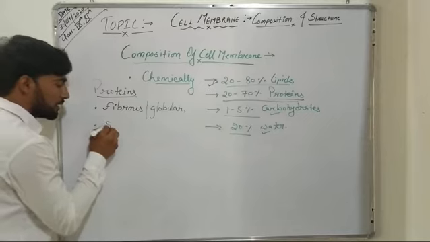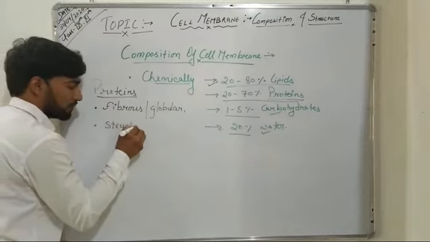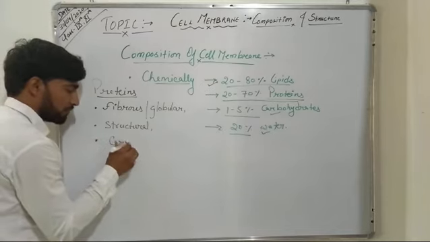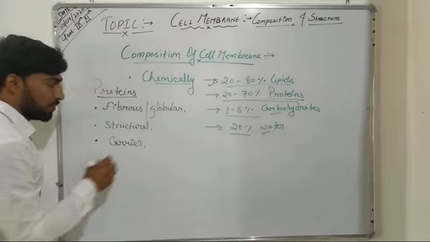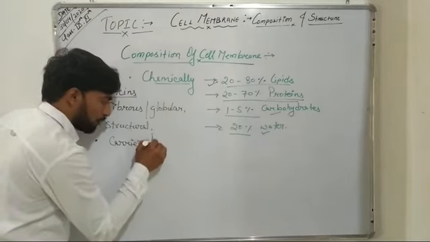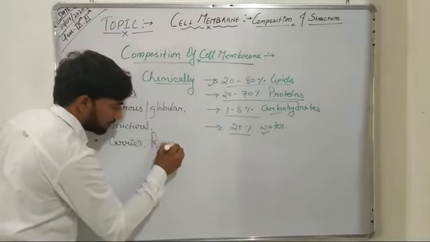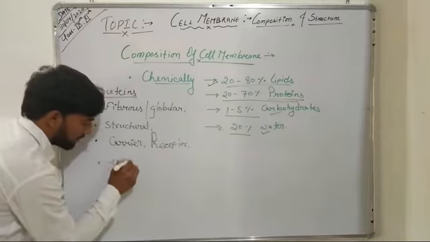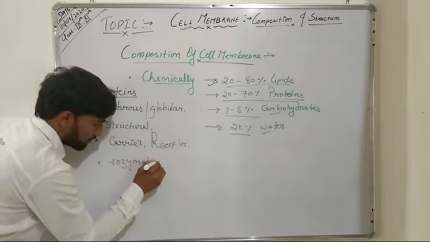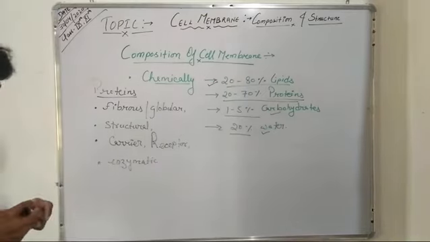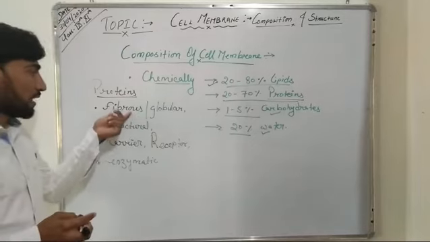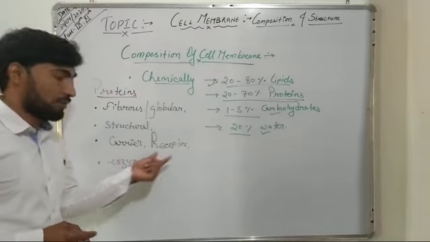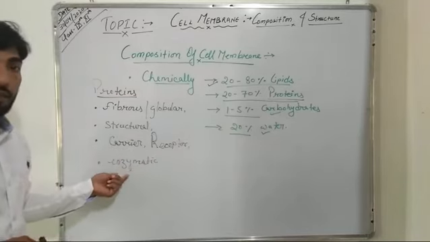They can be structural proteins, carrier proteins, receptor proteins, or enzymatic proteins. So proteins present in a cell membrane can be in different forms, such as fibrous, globular, structural, carrier, receptor, or enzymatic proteins.